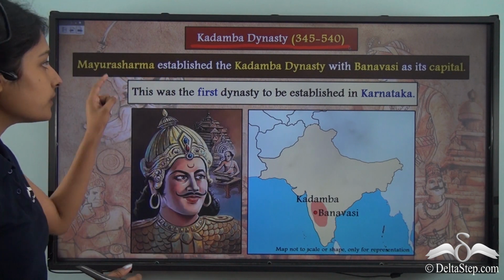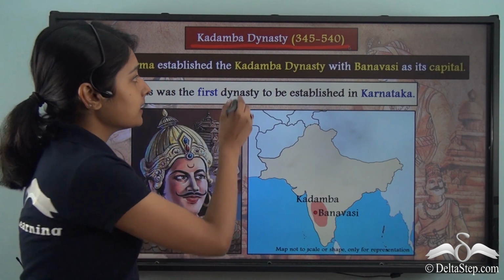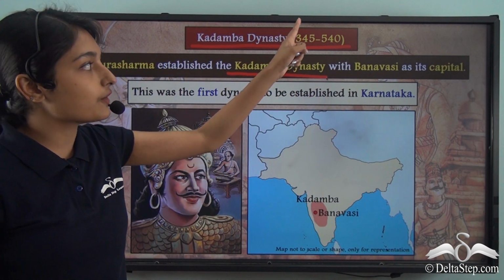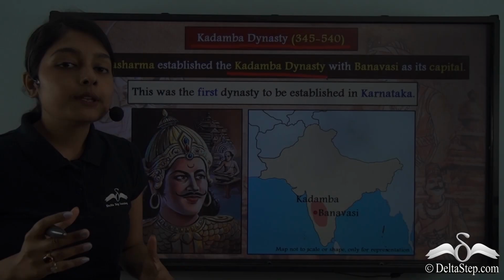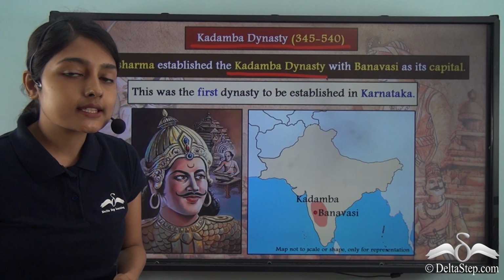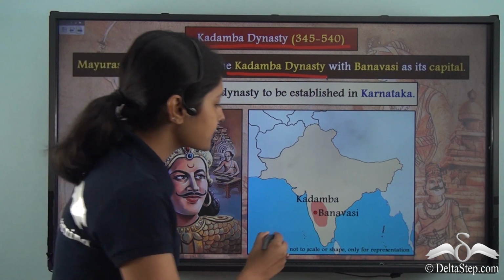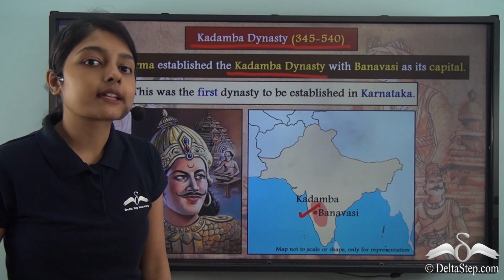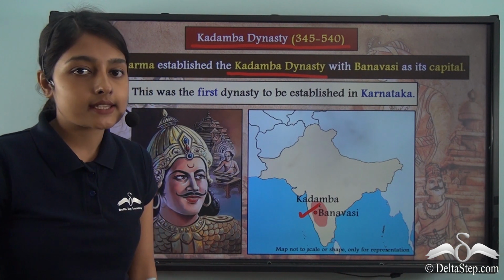So it was Mayura Sharma who established the Kadamba dynasty, and this dynasty ruled from 345 to 540. When Mayura Sharma established his Kadamba dynasty, it was Banavasi which was made the capital. So Banavasi was the capital of the Kadamba dynasty.